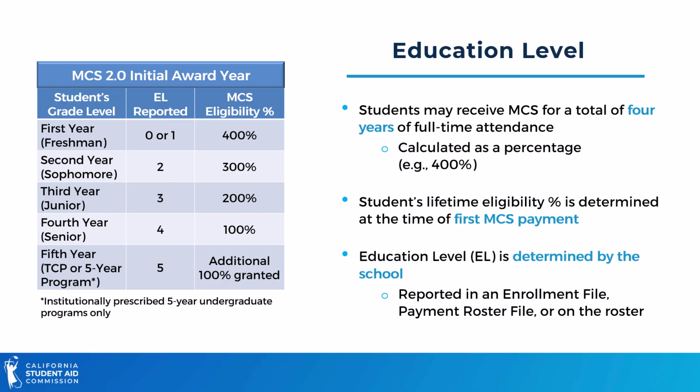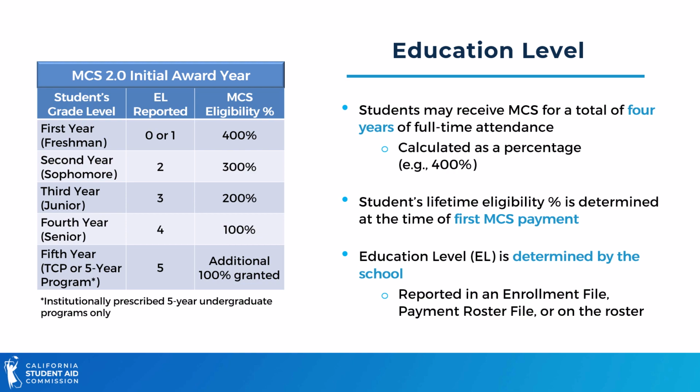Students may receive Middle Class Scholarship for up to 4 years of full-time attendance. Similar to the Pell and Cal Grant programs, MCS lifetime eligibility is calculated as a percentage. For example, 4 years of eligibility is calculated as 400%.